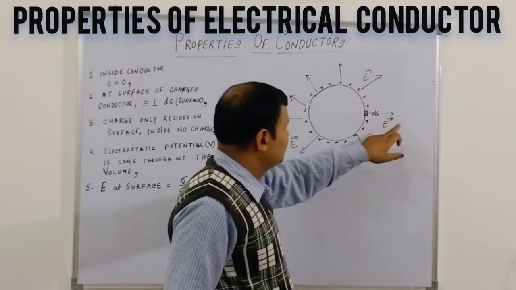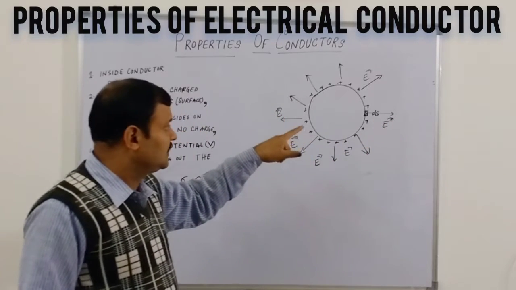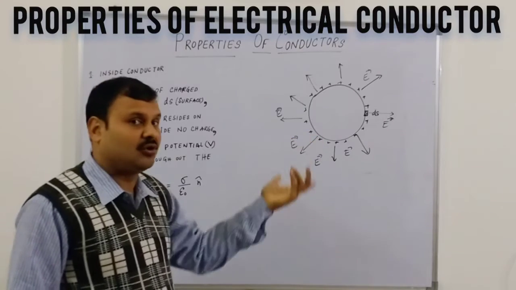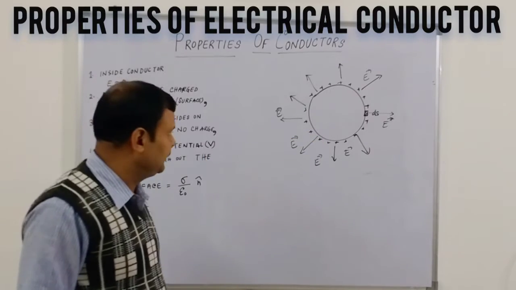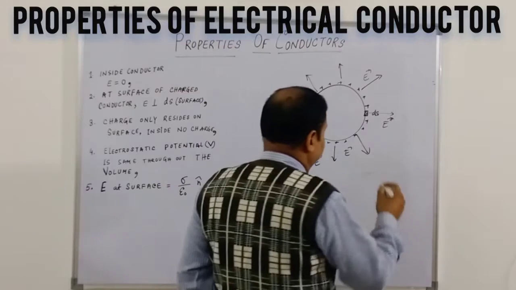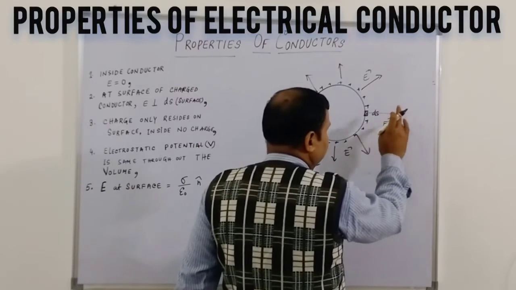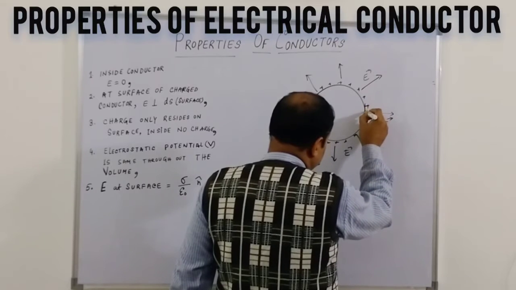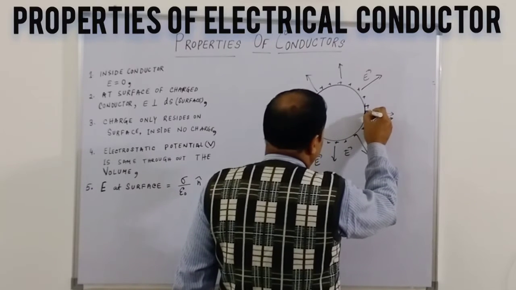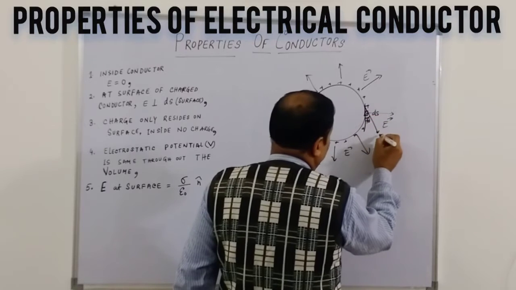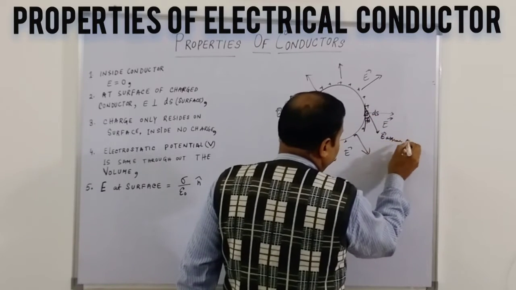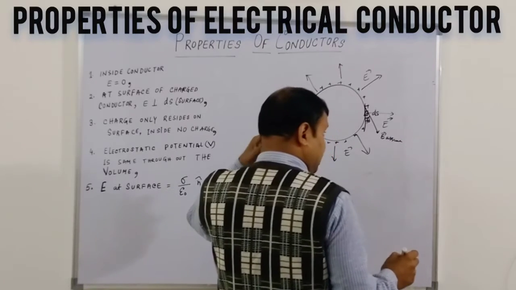Suppose the electrical field at the surface of a charged conductor is not perpendicular. Let us assume that. What will happen if it is not perpendicular? Suppose this electrical field makes an angle with the tangent, maybe theta.